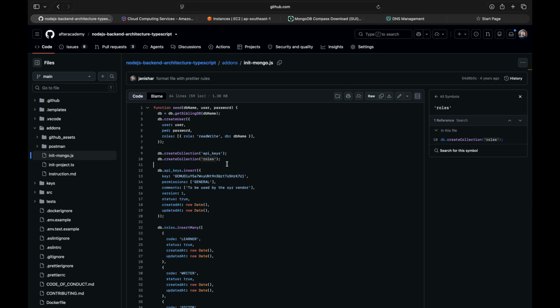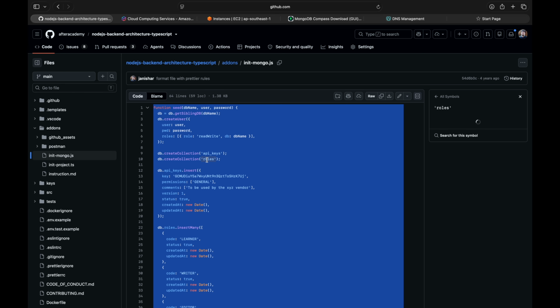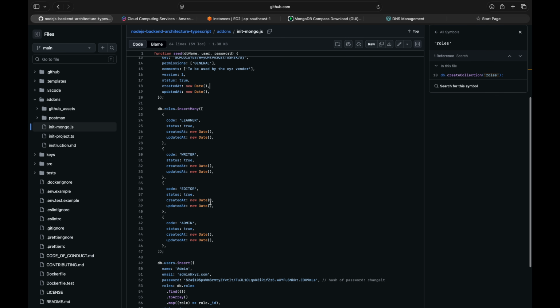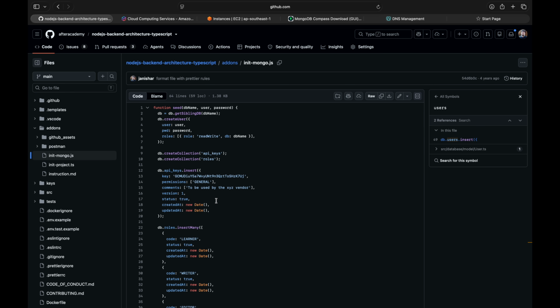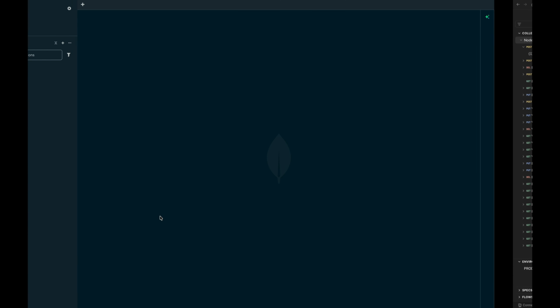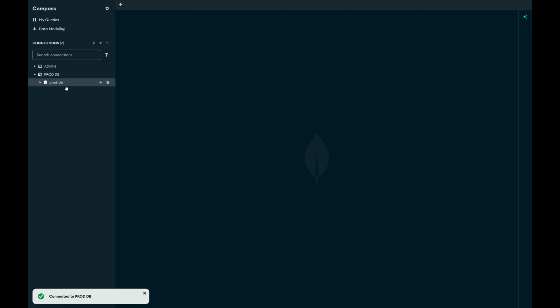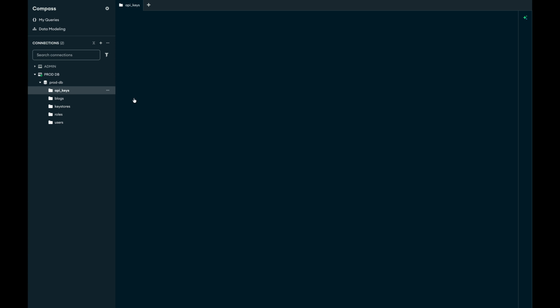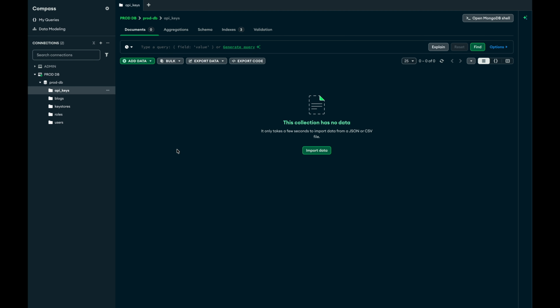So there we would require an API key collection and roles collections, and the rest will be created by the application server itself, and one super user in the users collection. Now let's see what it says. The API key collection must have these fields: key, permissions, collection, comments, etc. And then let's connect to our prod.db. Now prod.db is connected. API key, this is the schema creation when your application starts running. So then the schema creates these collections.